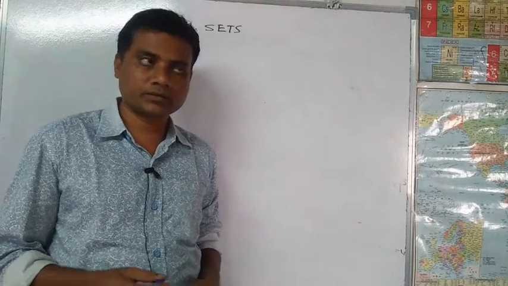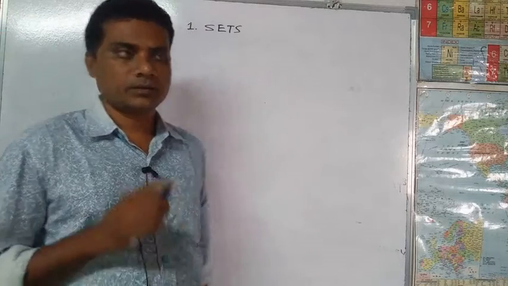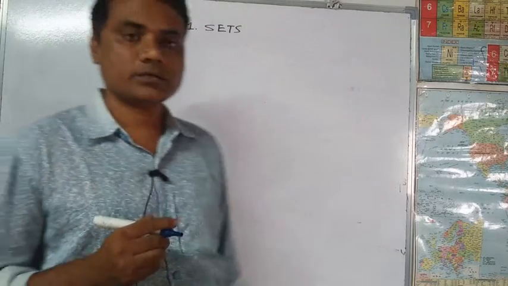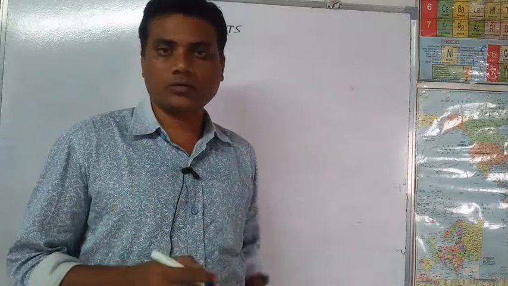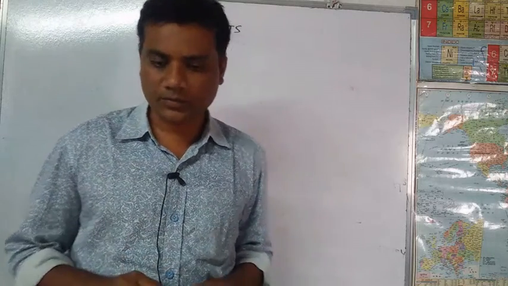Hi students, today we discuss sets. In our daily life, we talk about a group of objects or collection of objects.